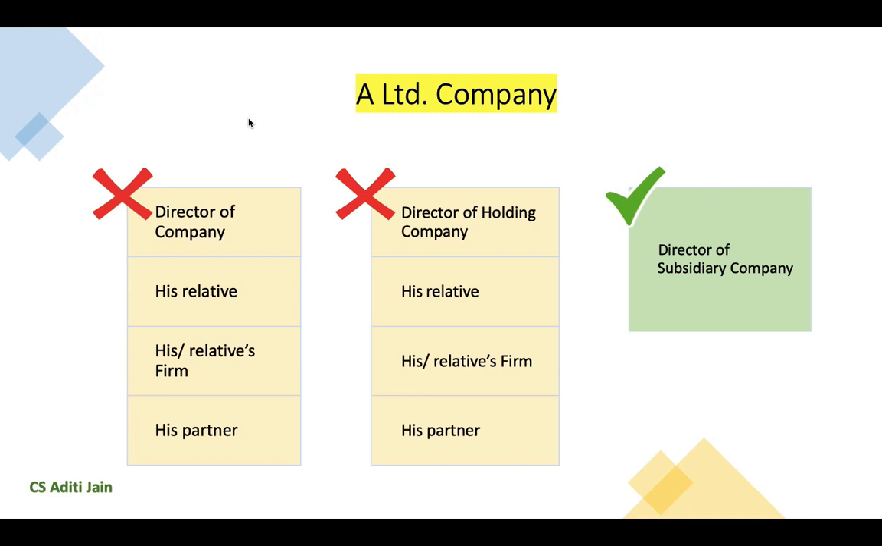Now, the question is whether the director of a subsidiary company can take loan from company A Limited. Since this section does not restrict him from taking loan from the company, yes, A Limited can advance loan to the director of the subsidiary company.